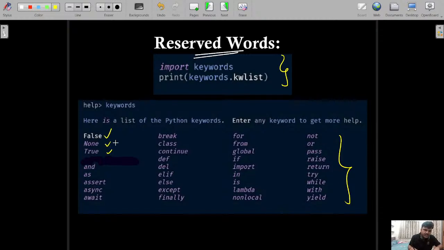False, None, True, these are special keywords. The reason is that only these three keywords have a starting character as an uppercase character, but all other keywords are small case.